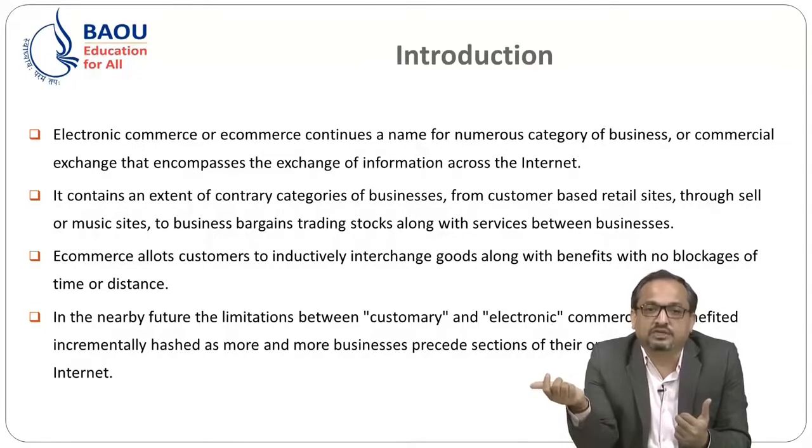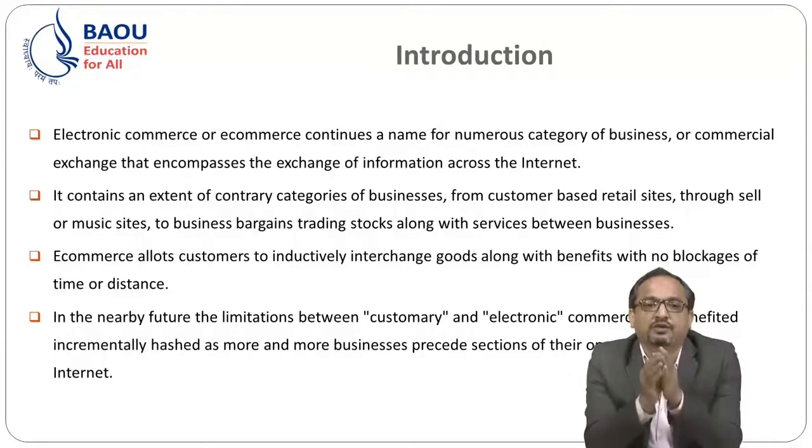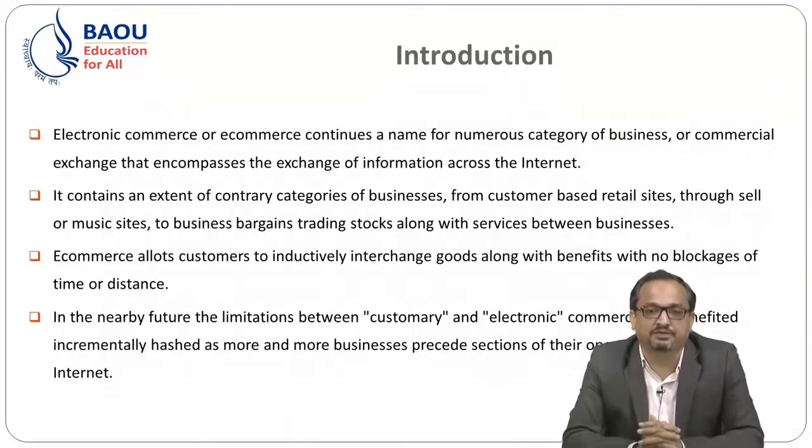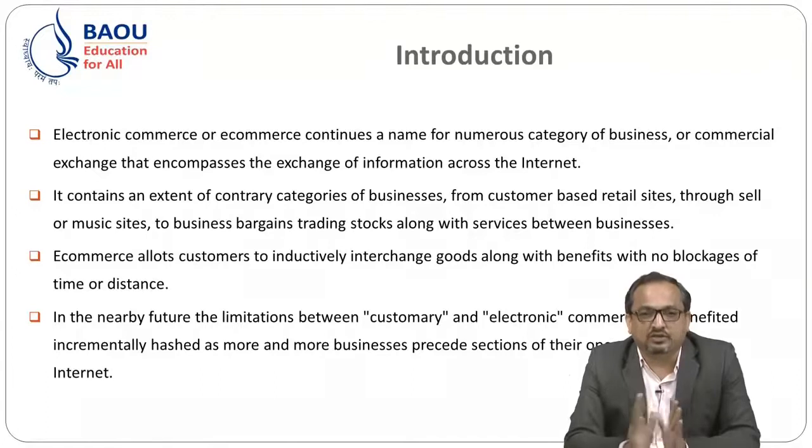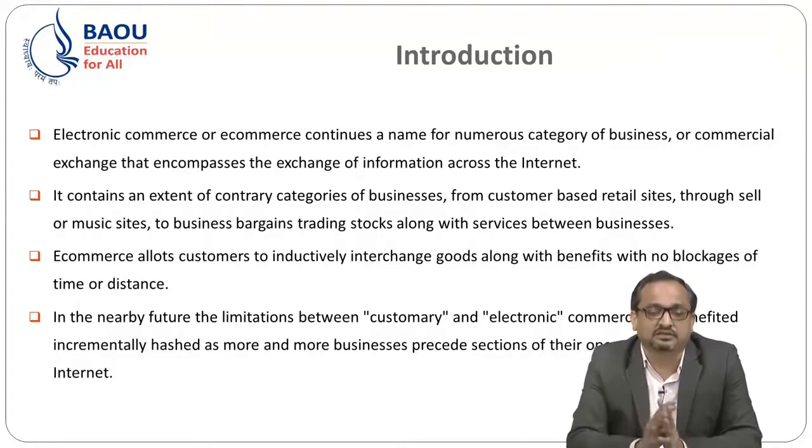That is a fourth, and finally the customer to whom the goods or items are being delivered. Here we need to pass on some information, and passing on this information is what we can call electronic data interchange, that is EDI. That we will discuss in the next slide. It contains an extent of diverse categories of business, from customer-based retail sites through sales or music sites to business bargains, trading stocks along with services between businesses.